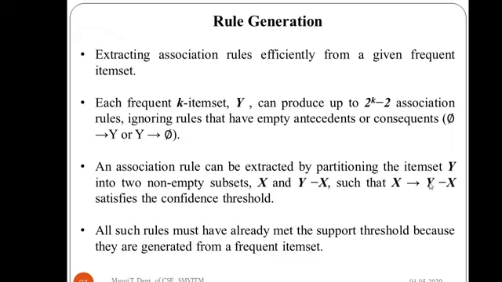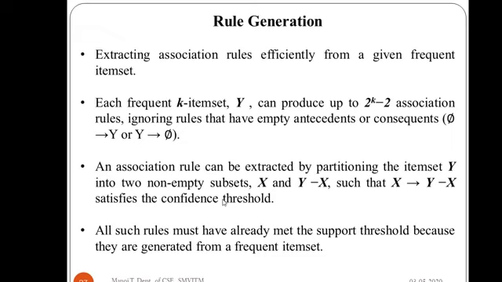We use it in the algorithm, so it must satisfy the confidence threshold. Already we have seen in frequent item set generation that it satisfies the support threshold. One which has satisfied the support threshold has become a frequent item set. That is why we need not worry about the support threshold in rule generation, as it has already been considered in frequent item set generation. But here we have to worry about whether it satisfies the confidence threshold or not.